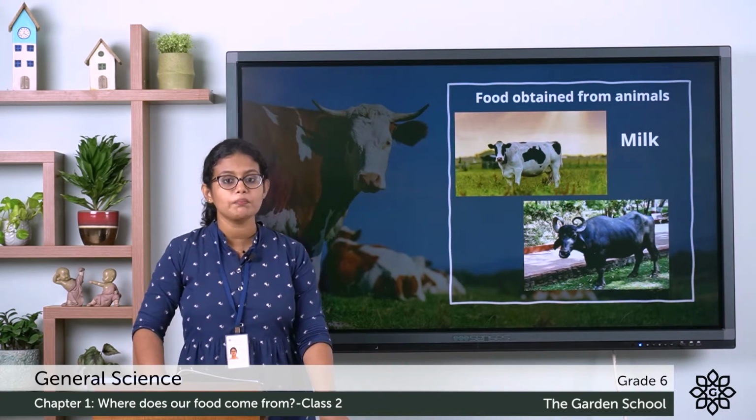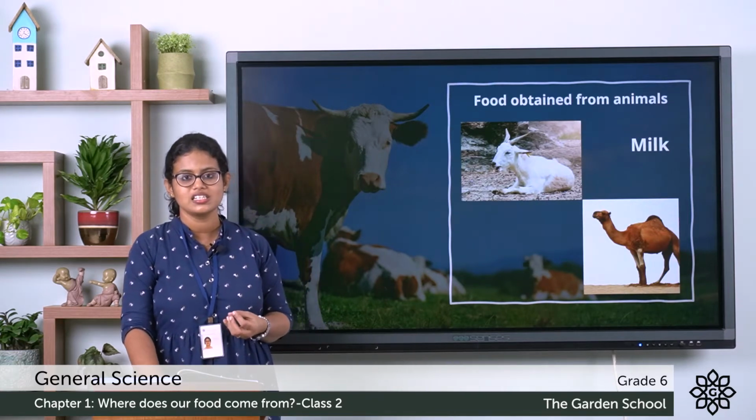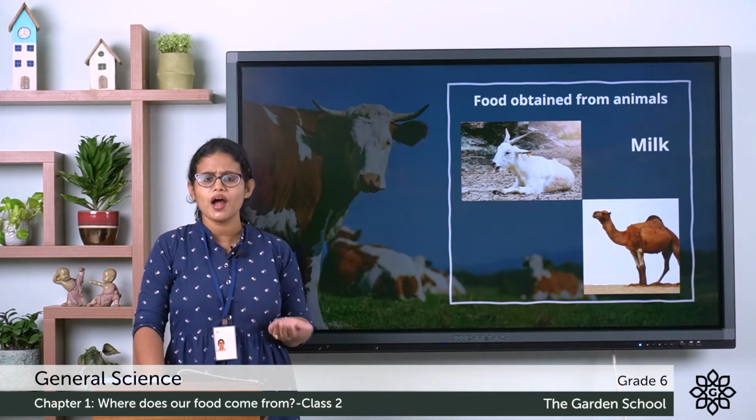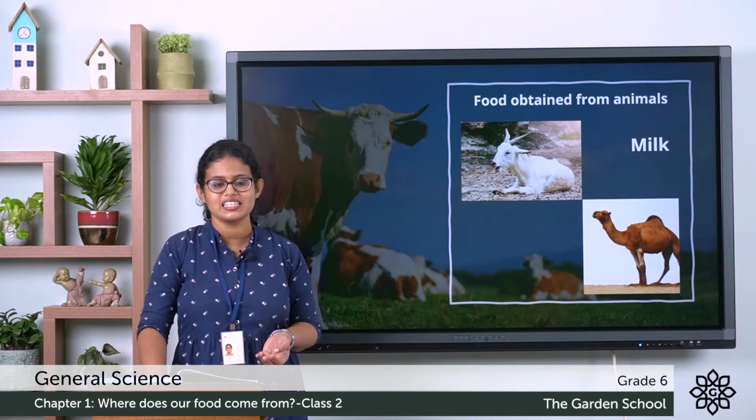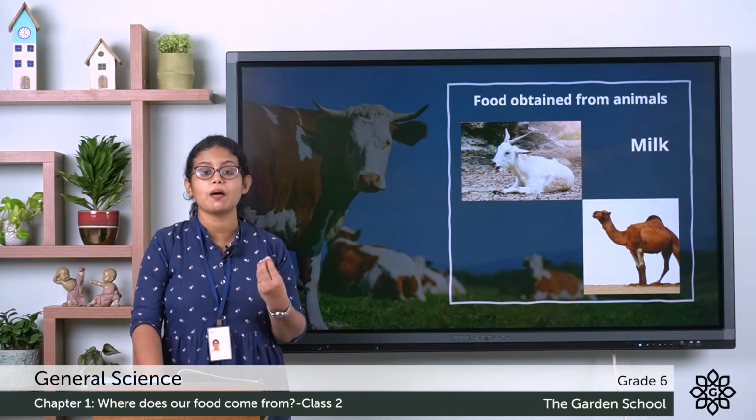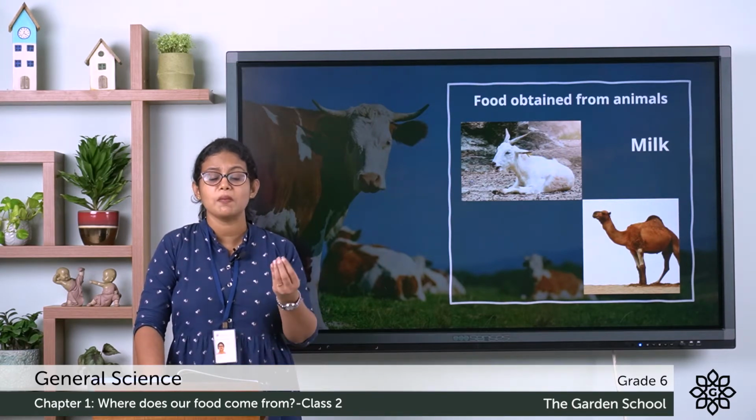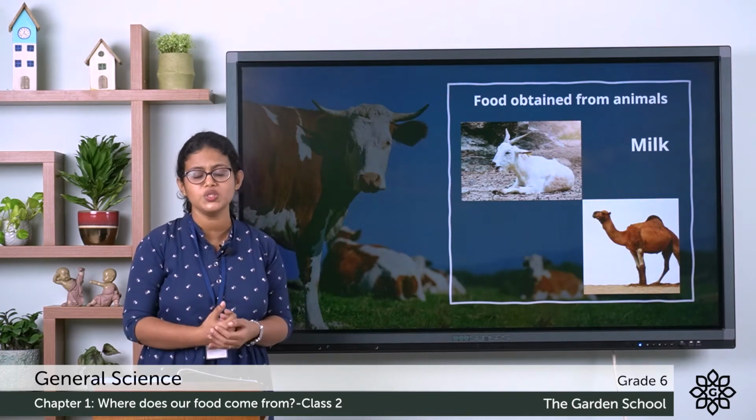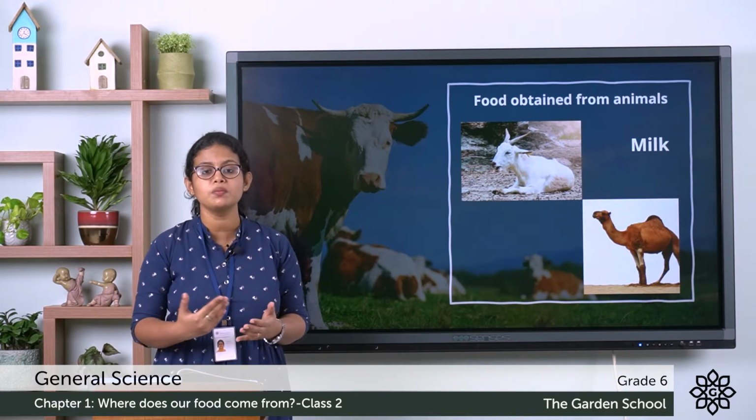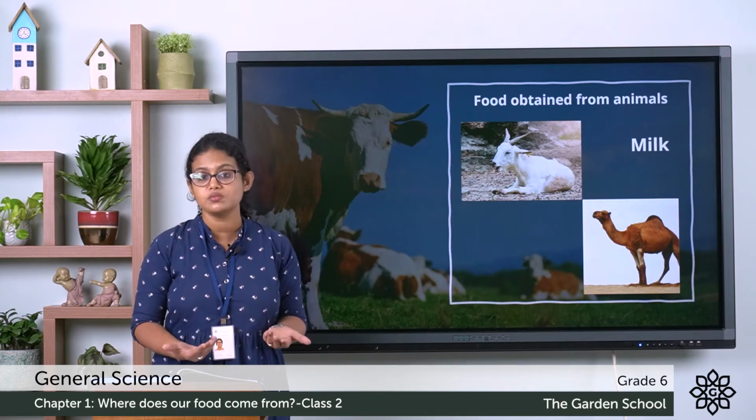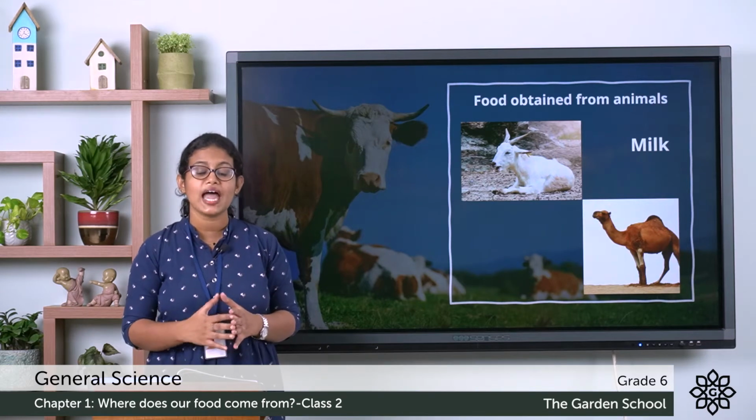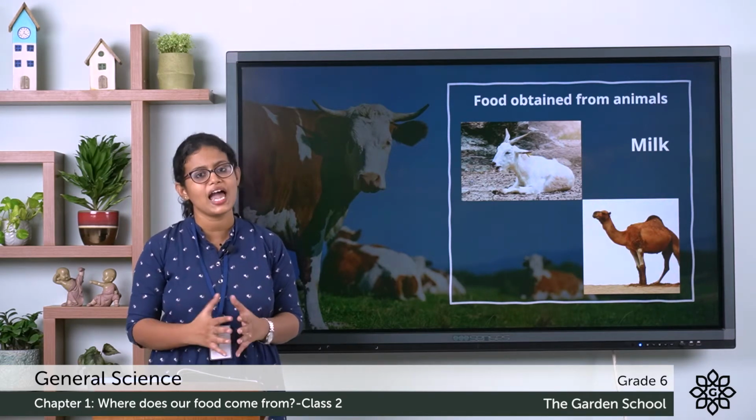Then, what about people in desert regions? They use the milk of camel and goat. And what about in Himalayan regions? They use the milk of yak. So, we get milk from different animals. And milk is an ideal source of food. You know why it is called an ideal source of food? Because it is rich in proteins, fats, vitamins, minerals, etc.